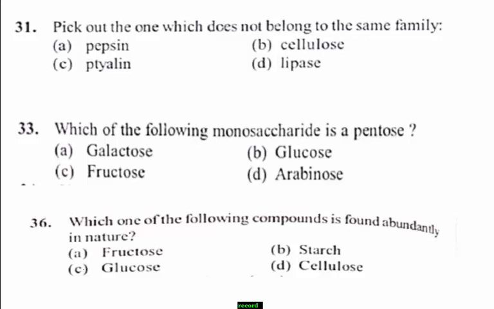Students, pepsin. Pepsin is an enzyme that breaks down proteins into smaller peptides. It may be a protease. It is produced in the stomach and is one of the main digestive enzymes in the digestive system of humans and many other animals, where it helps digest the proteins in food. And another option, ptyalin, an enzyme found in the saliva of humans and herbivorous animals, and it helps in the